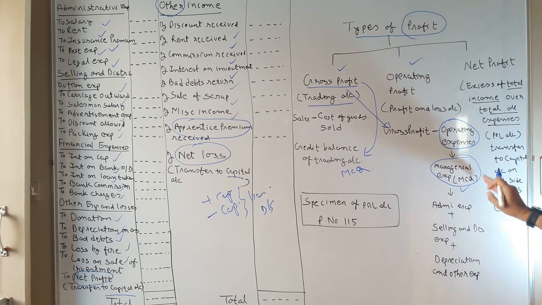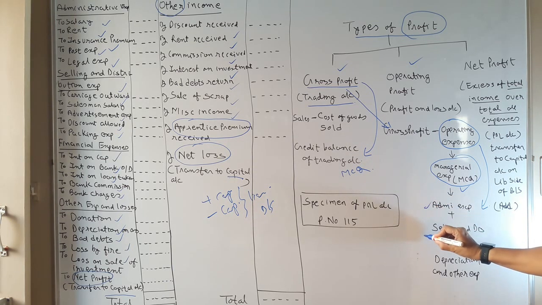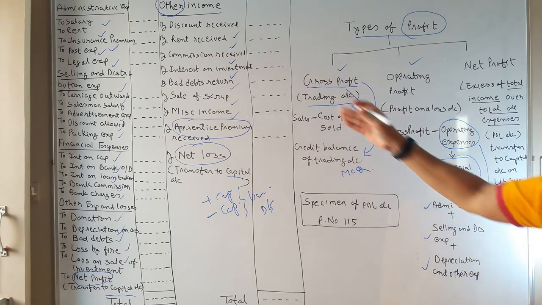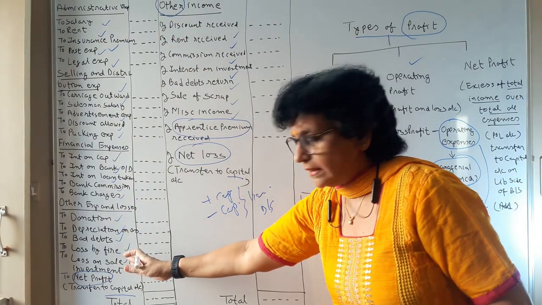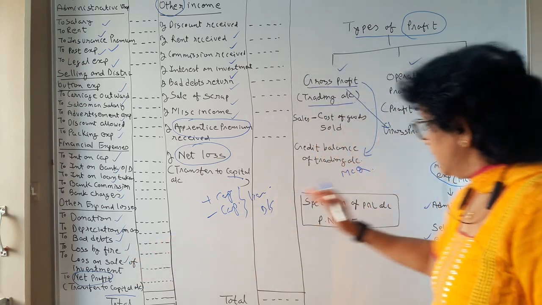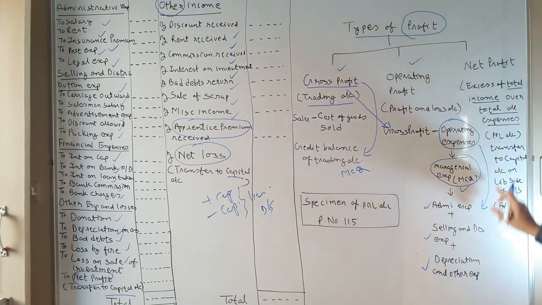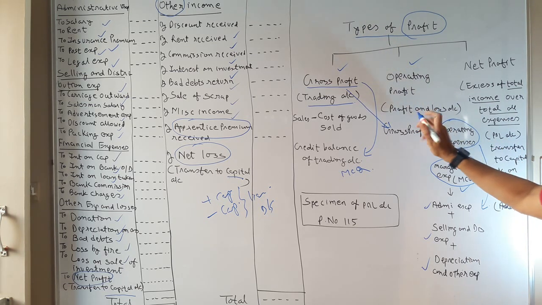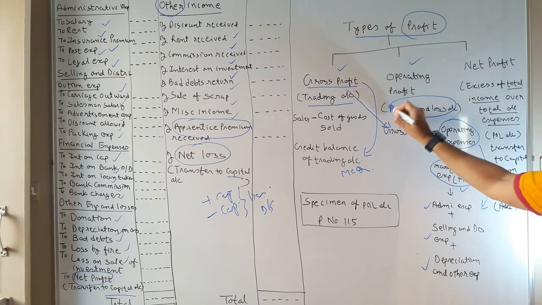Which are the operating expenses, if somebody asks you? Administrative expenses, selling and distribution expenses, other expenses, financial expenses, whatever you have written under headings on the debit side of the P&L account. Those are known as operating expenses. So this operating profit you get from the profit and loss account.